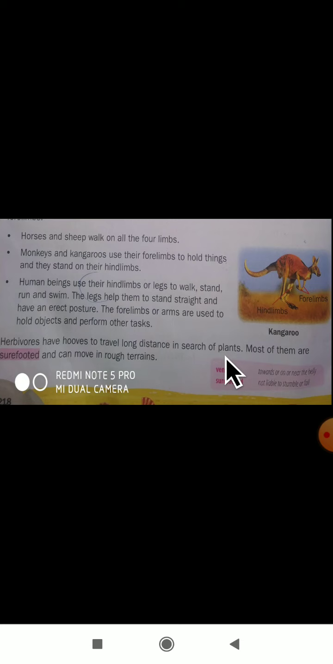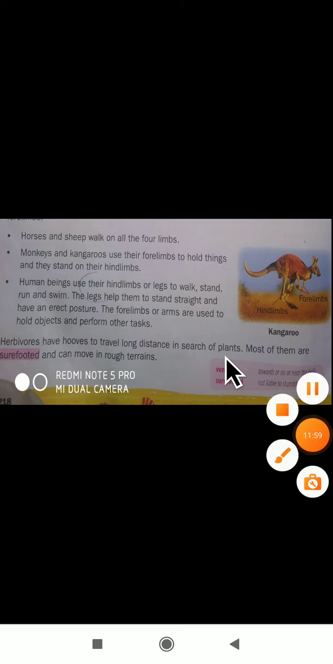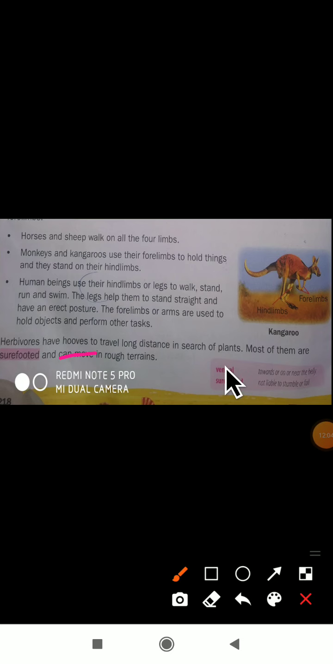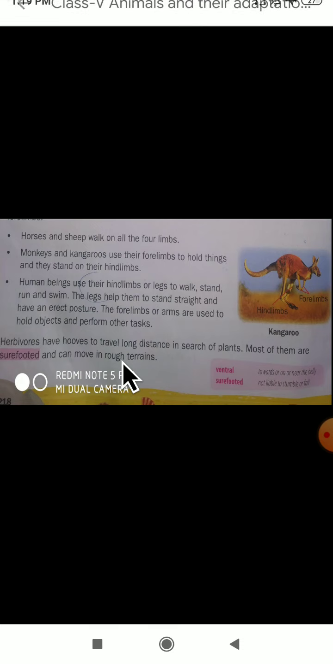So these herbivore animals travel from one place to another. Why? To search for green plants, for food. So what do they have? They have hooves, the hard feet. You can observe the camel's feet, and also sheep and horses; the feet are hard. Most of them are sure-footed and can move in rough terrains.